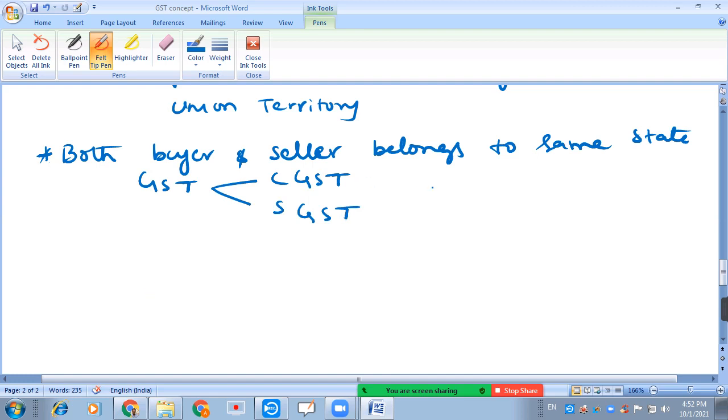So if the GST tax rate is 18%, from this 18%, one portion belongs to the central government, that is 9%, and another portion belongs to the state, that is another 9%.